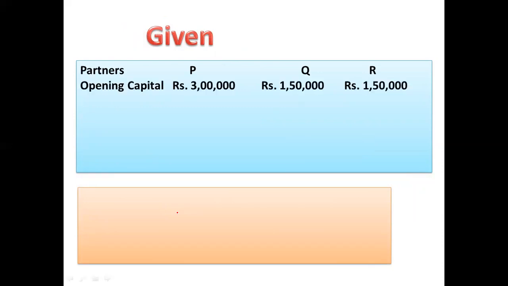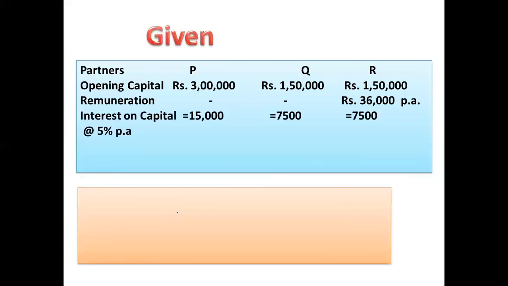Opening capital is given. It is also given in the question that partner R will get remuneration of 36,000 per annum. And interest on capital is to be given to the partners at the rate of 5%, which comes out to 15,000 for P, 7,500 for Q and 7,500 for R. Profit sharing ratio is 2:2:1.